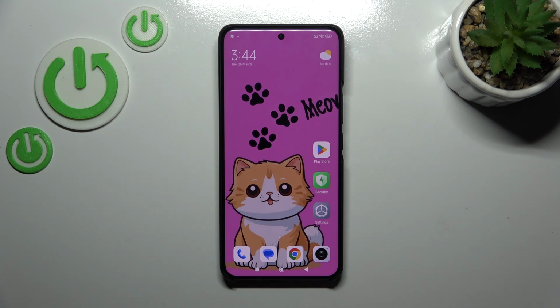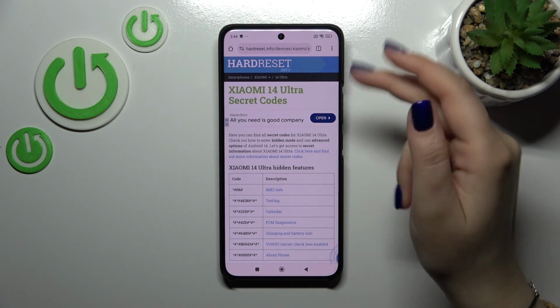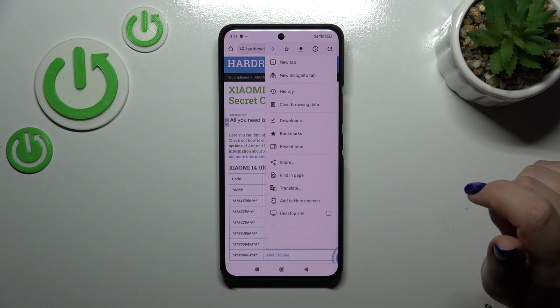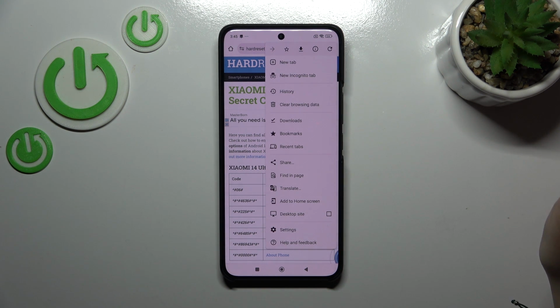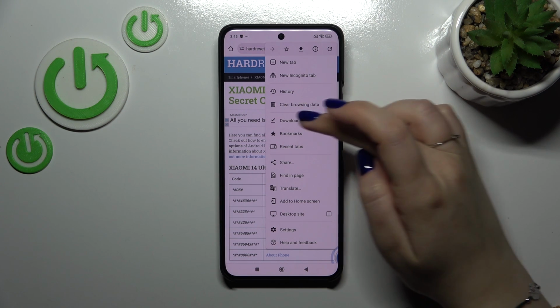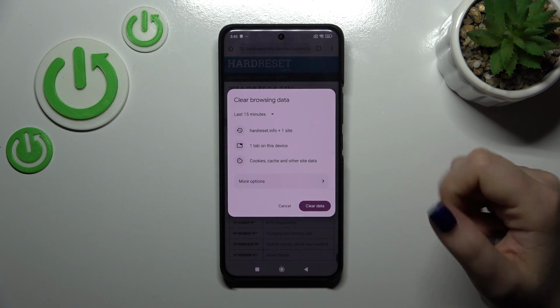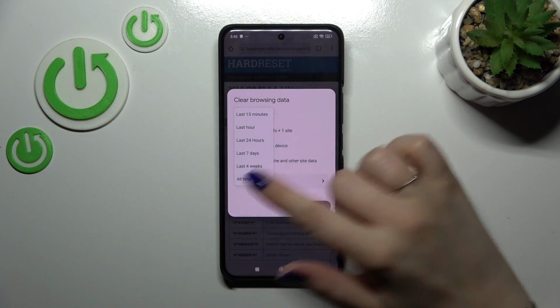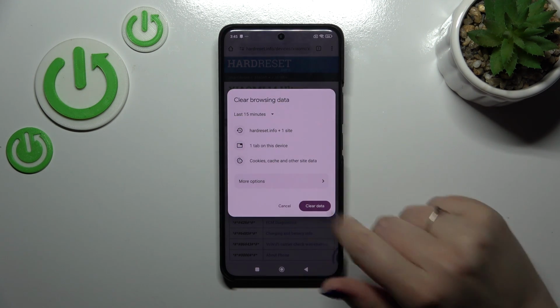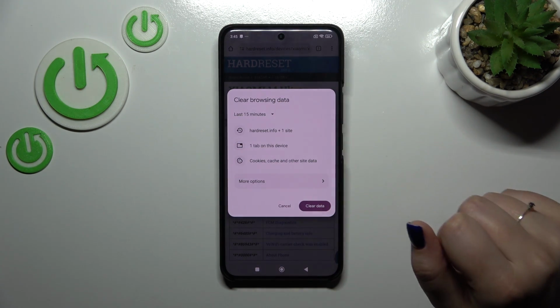In my case it will be Google Chrome, so let's tap on it and then tap on the three dots icon in the right upper corner. If you want to perform a really quick removal of the browsing data, simply tap on Clear Browsing History, and there you will remove something from the last 15 minutes. Of course, you can change the time range, and here you've got the info what you will remove.